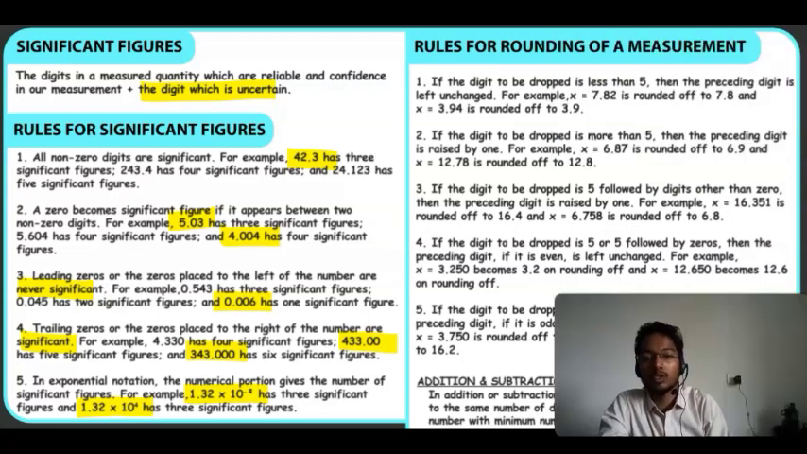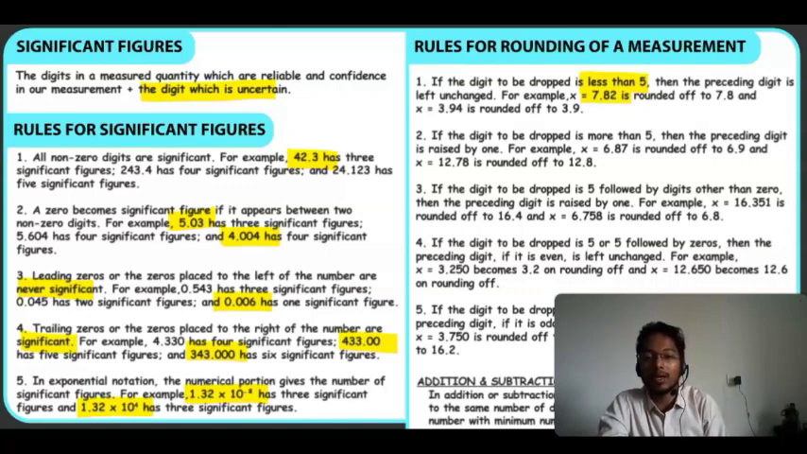Then let's see the rules for rounding of measurements. If the digit to be dropped is less than 5, then the preceding digit is left unchanged. For example, 7.82. Here 2 is the digit which is less than 5, so the preceding digit is not changed. It remains 7.8 after rounding off. Let's say 3.94. 4 is less than 5, so 3.9 can be taken.